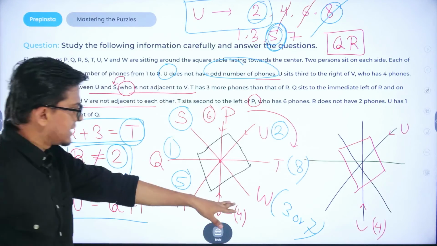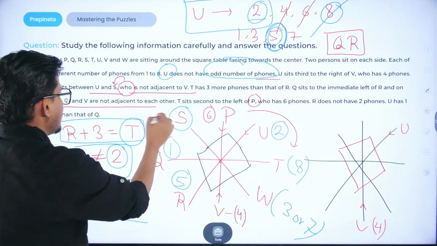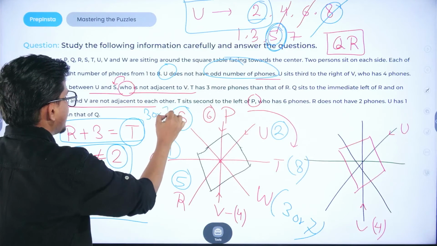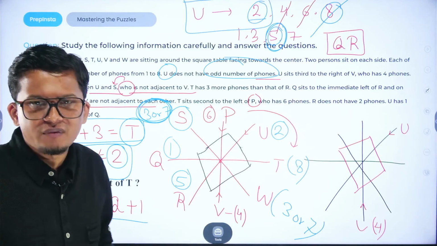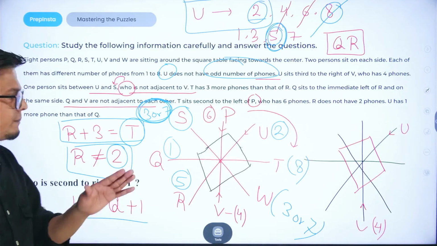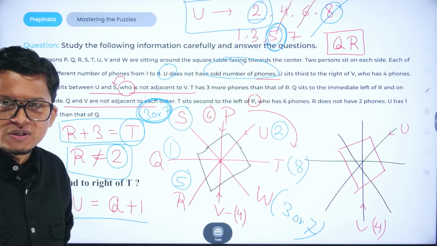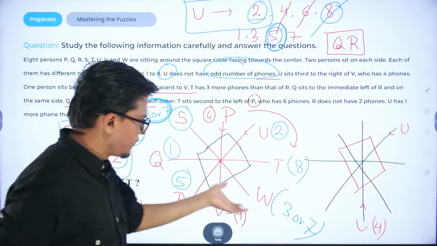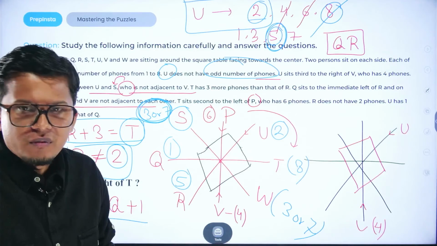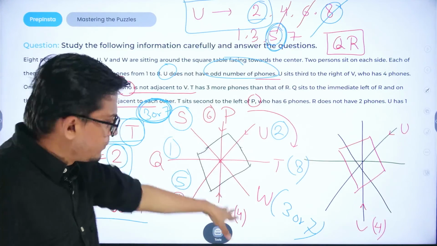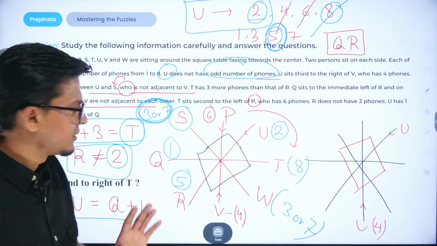So, the number of phones that W is having might be 3 or 7. For S, we have 3 or 7. We are not sure, because we are given a limited set of information only. We are not clear whether S is having 3 phones or 7 phones. क्यों? क्योंकि यहाँ पे information clearly नहीं mention है. So, either S or W is having 3 phones or they are having 7 phones, right?